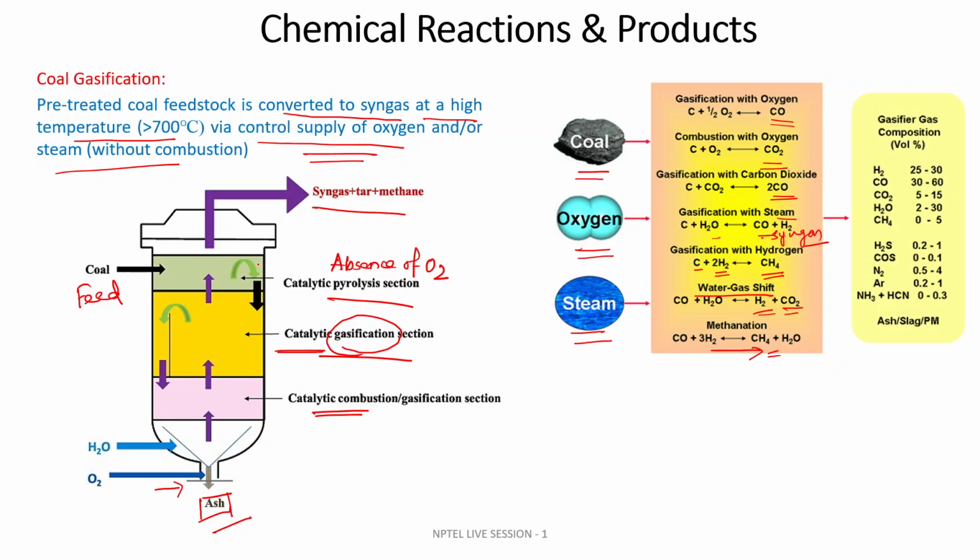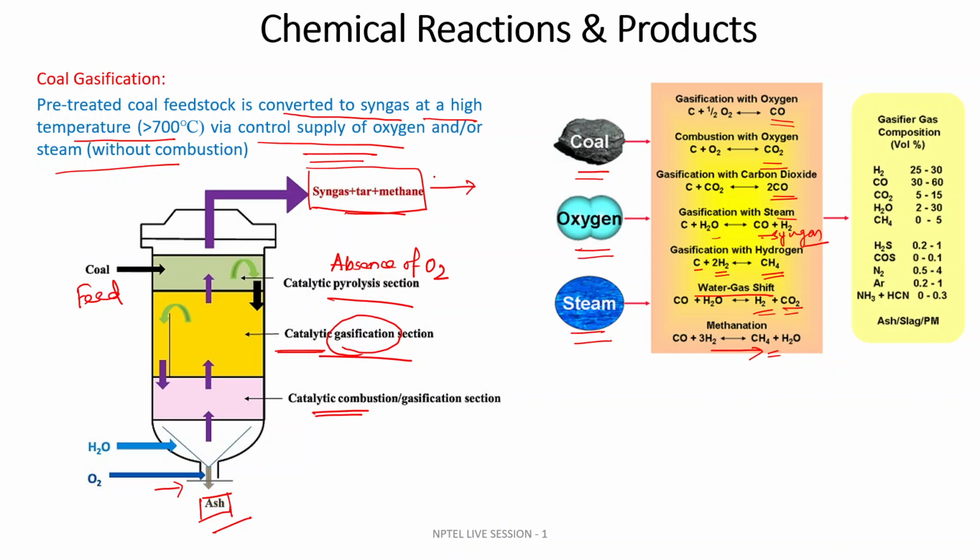Suppose this is your reactor, and with all the chemical reactions happening inside, you get the product as a mixture out of your chemical reactor. Now, you cannot simply use this mixture. It has no such importance, and it doesn't give any valuable product.